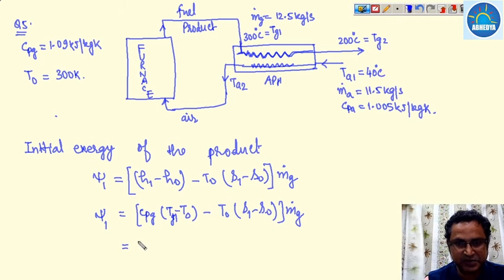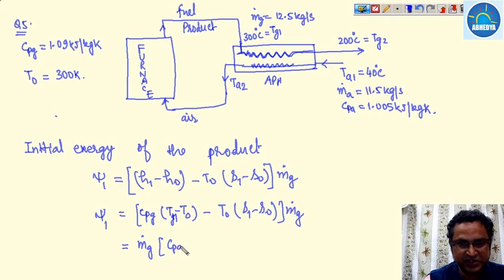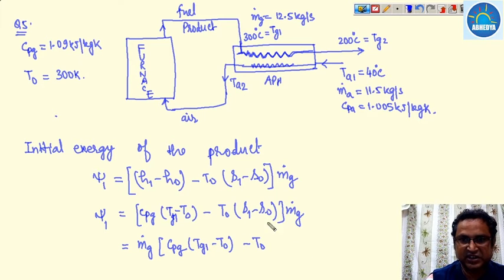Since pressure and all other quantities are the same, the entropy change is equal to Cp ln(Tg1 by T0).